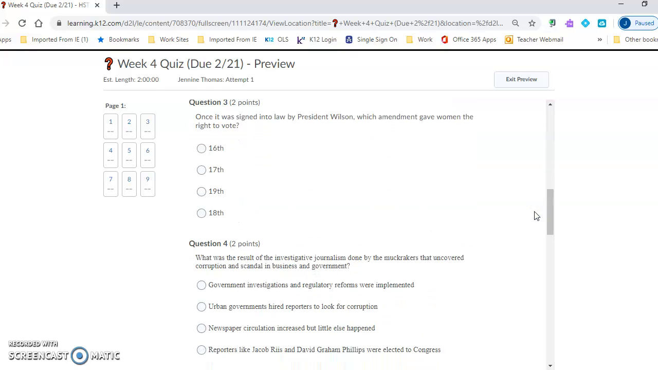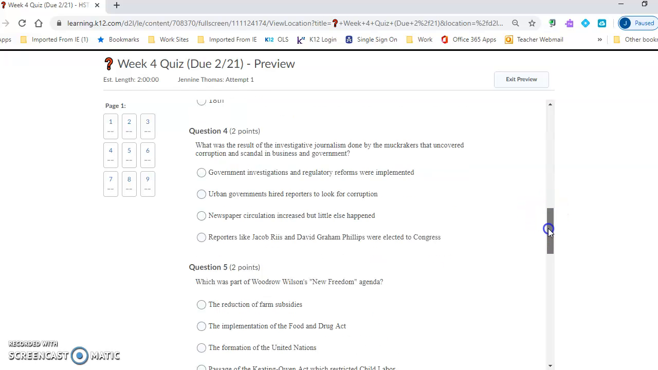Question 3. Once it was signed into law by President Wilson, which amendment gave women the right to vote? The 16th, 17th, 19th, or 18th Amendment?